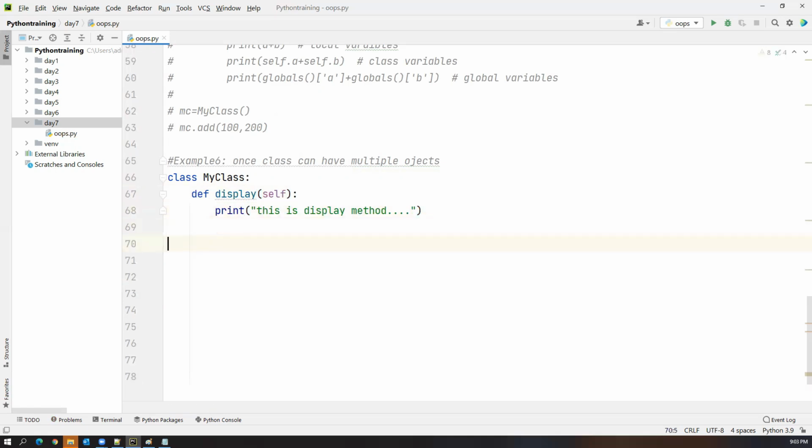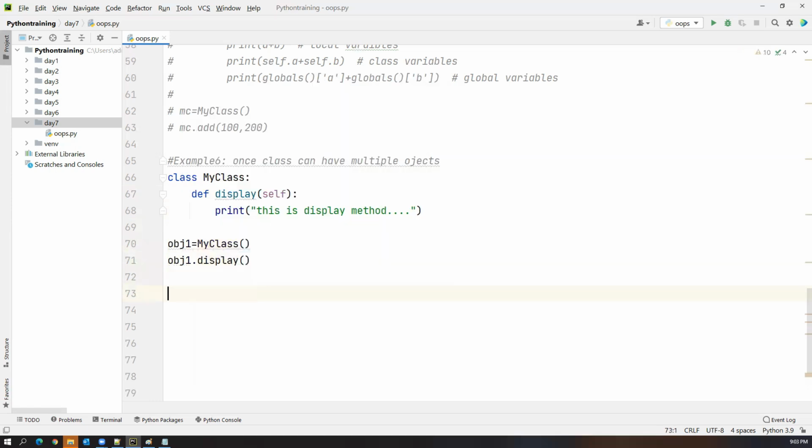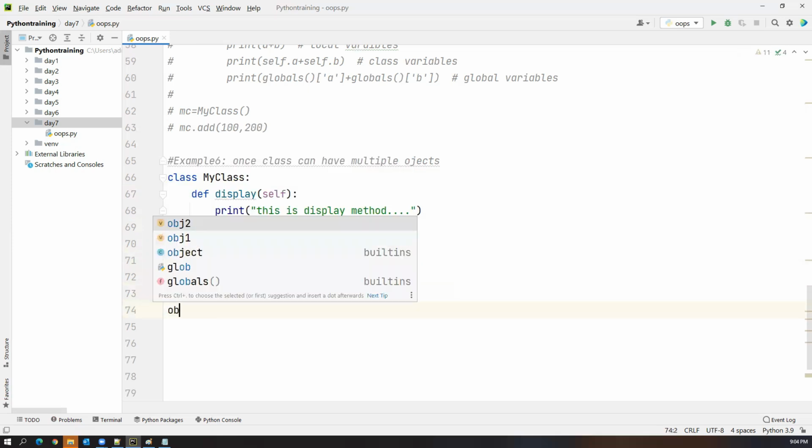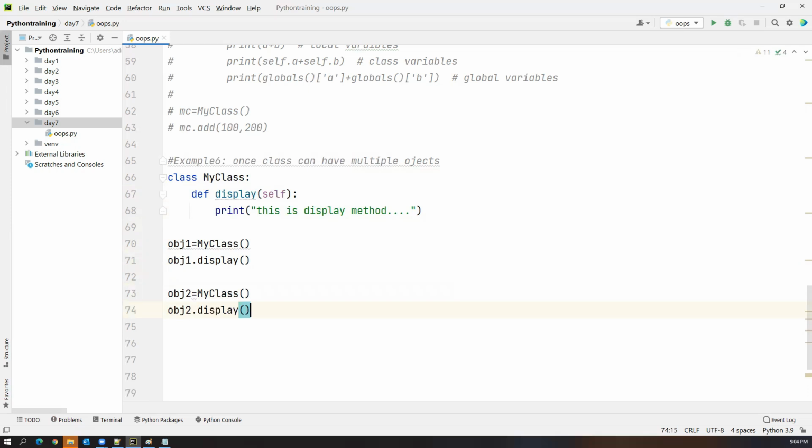Now for this class, we can create n number of objects. So how to create an object? I say my class, and I say obj1, the first object. And then by using this object, I can call the display method. Similarly, I can create one more object, obj2 equal to my class. And by using this obj2, we can call the display method.